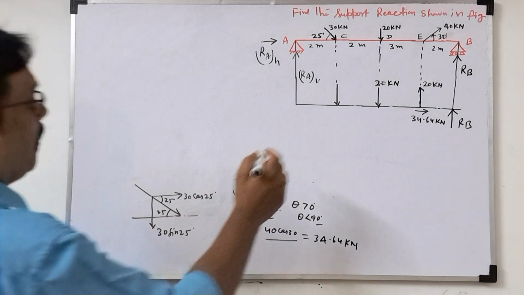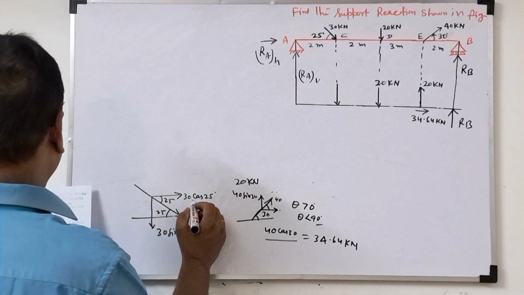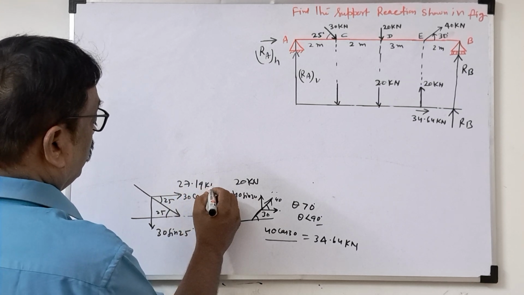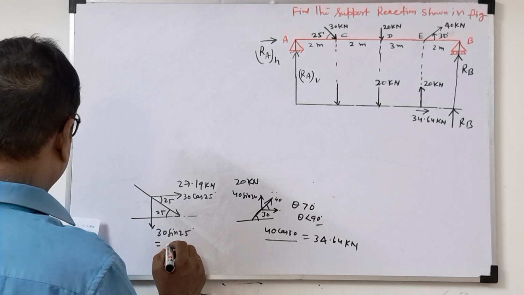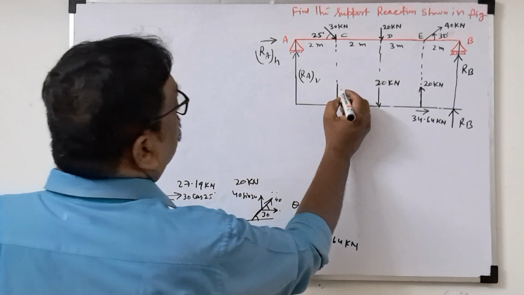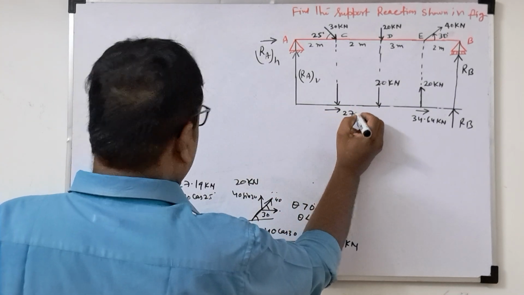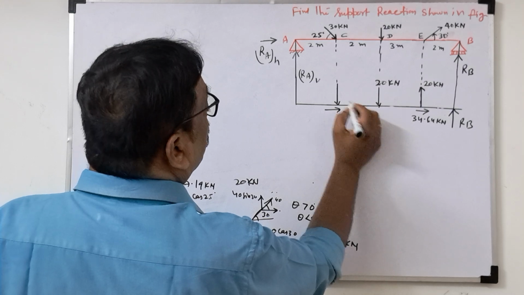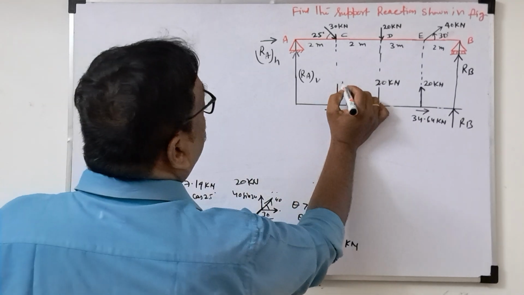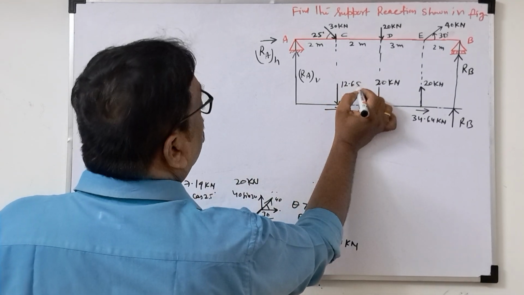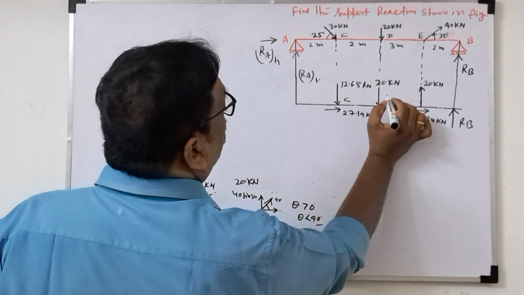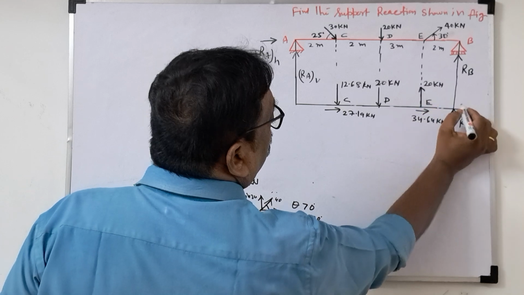Now here it will be 30 cos 25, which will come 27.19 kilonewton, and 30 sin 25 will come 12.68 kilonewton. So this direction will be 27.19 kilonewton, and this vertical force coming will be downward, 12.68 kilonewton. So this way we know all the forces at point C, at point D, at point E, at point B.